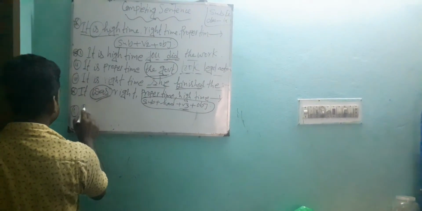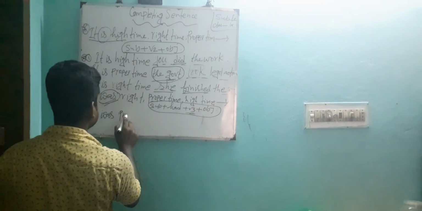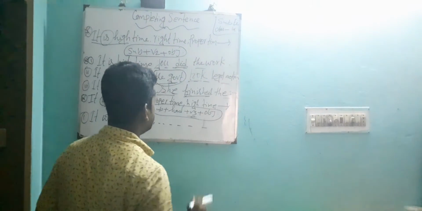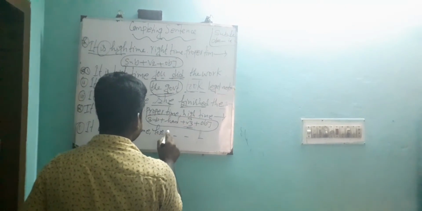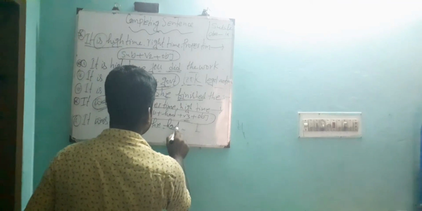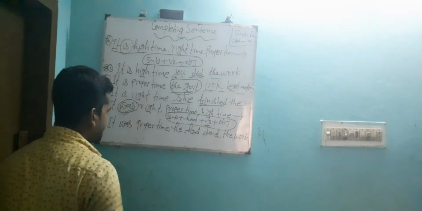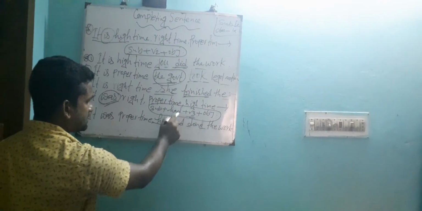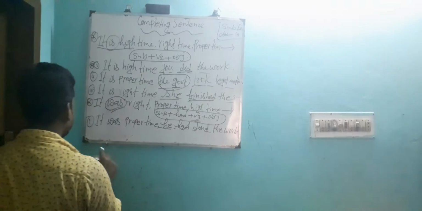Okay, write down example. It was proper time. There is no subject. So I take subject as he. Then after subject you use had. Done. It was proper time. After this, subject he. After subject, according to structure, had plus B3. What is B3 of had? Had. And object, the. It is complete.